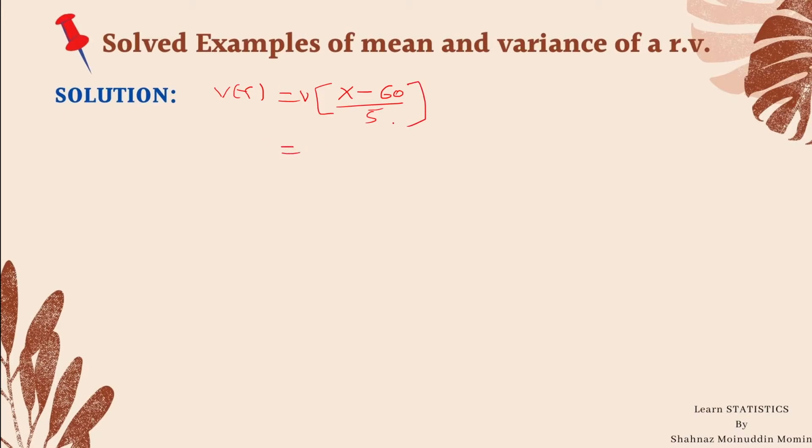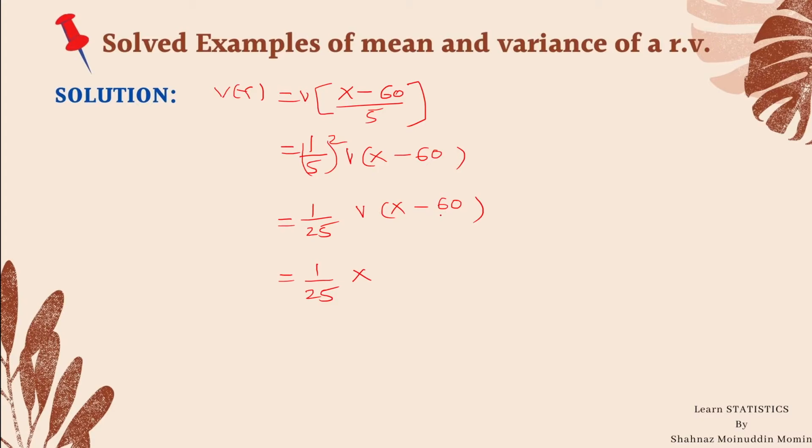Since 1 by 5 is constant, we can take it outside, and it becomes 1 upon 5 bracket square, as we have seen in the second property of variance, into variance x minus 60, which is equal to 1 upon 25 variance x minus 60. Further, in the second property of variance, we have learned variance is independent of change of origin.